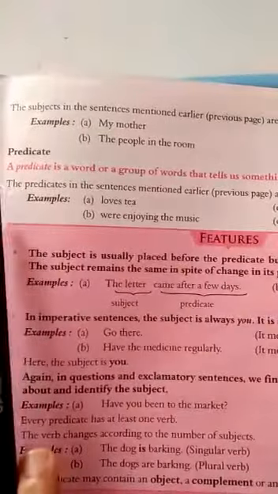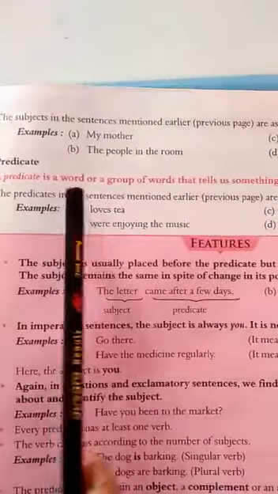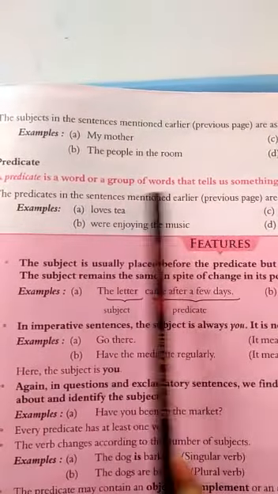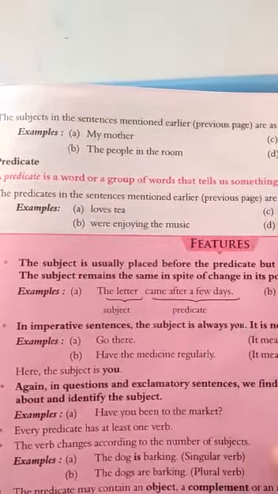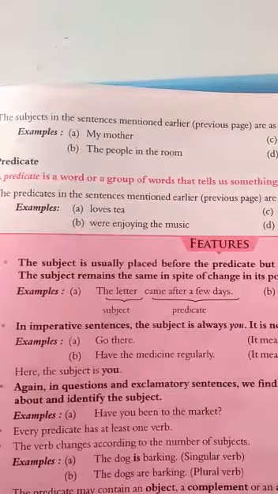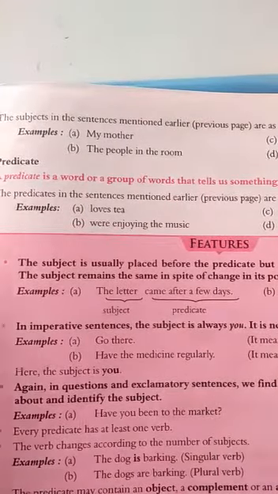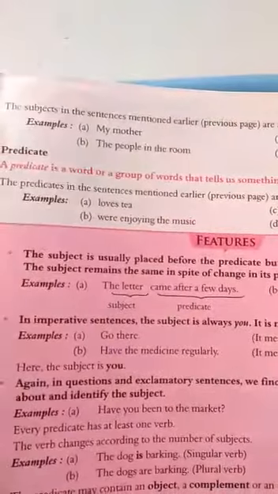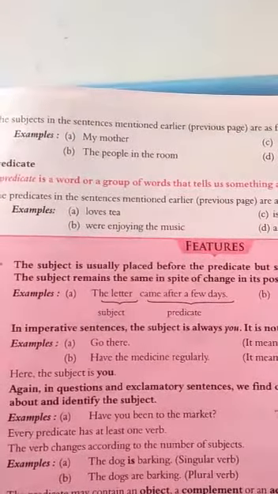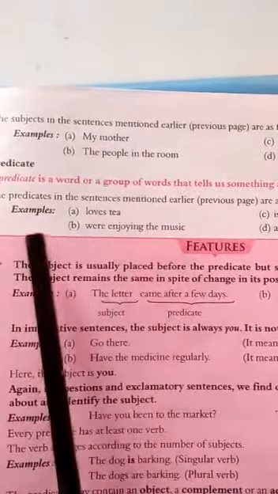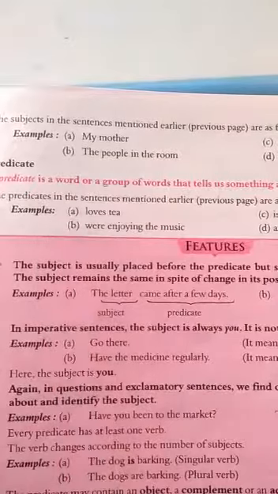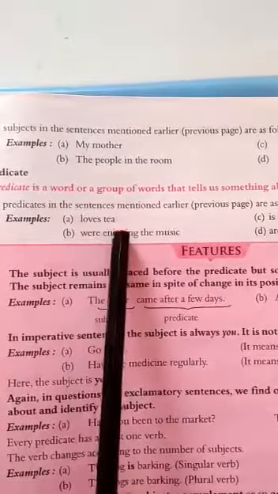Now we'll see the predicate. Predicate means what? A predicate is a word or a group of words that tells us something about the subject. In the last sentence we have seen, my mother loves tea. "My mother" is the subject, and the predicate is "loves tea".